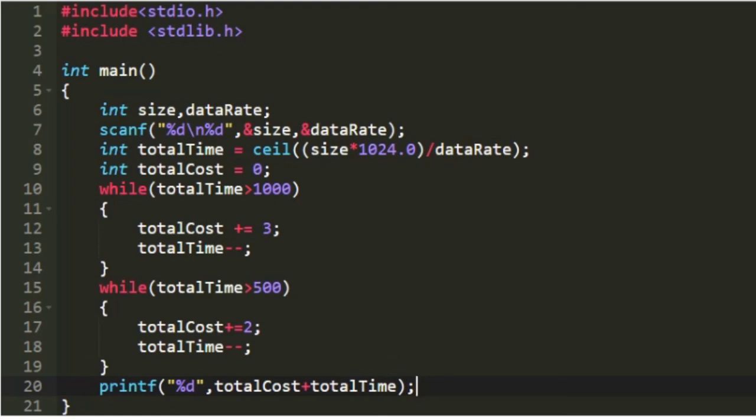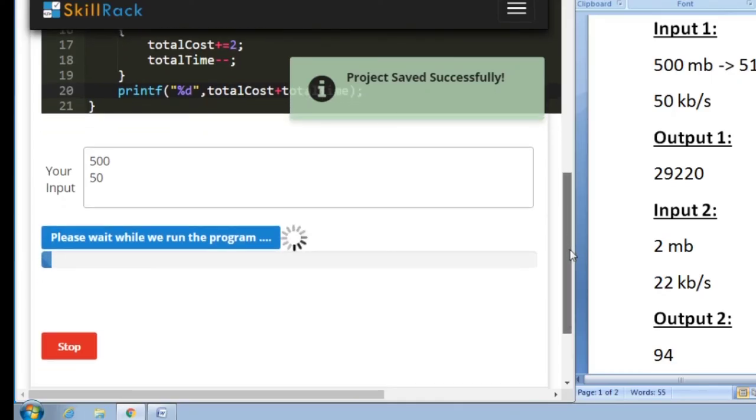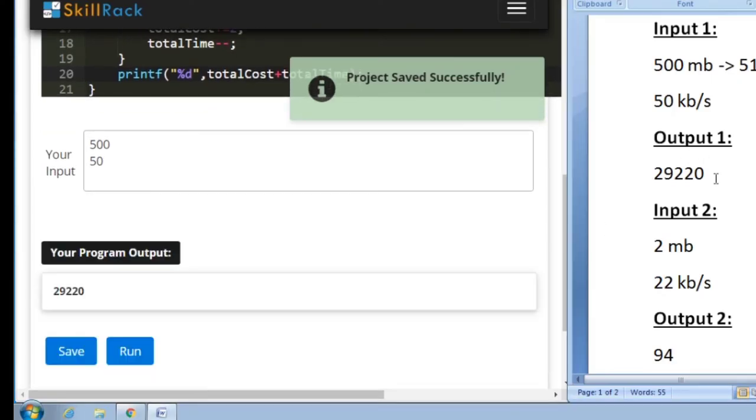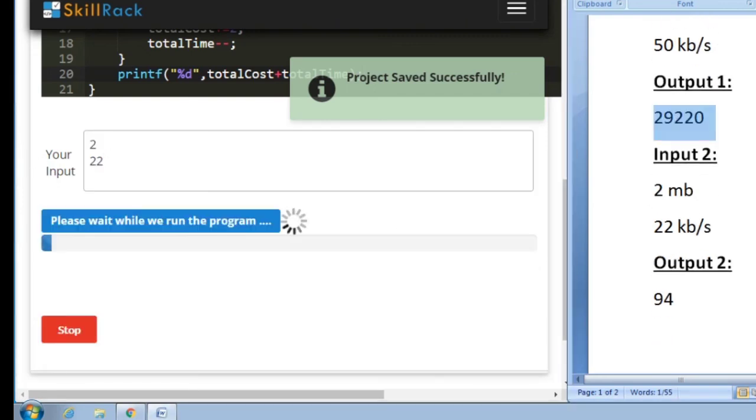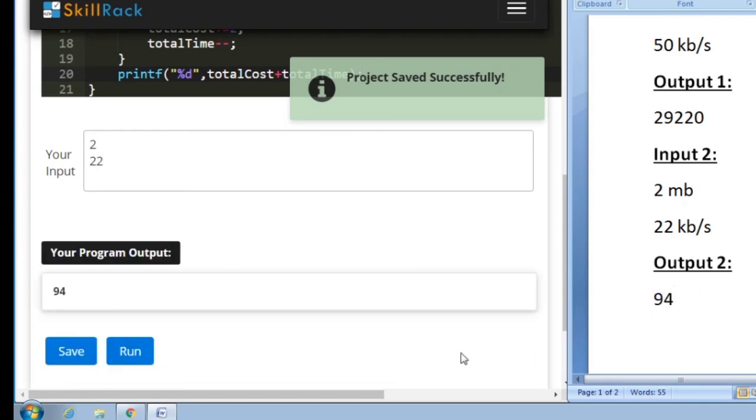Now let us check our program with sample test cases. For the sample input 1, our expected output is 29220, and we are also getting 29220. For the sample input 2, our expected output is 94, and we are also getting 94. So this is the logic behind today's daily challenge.